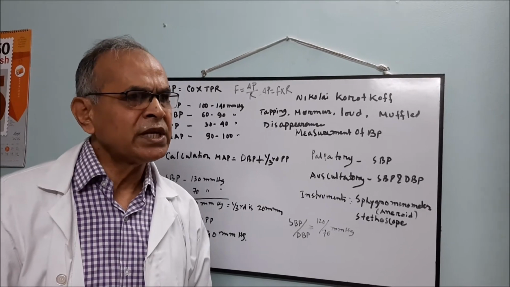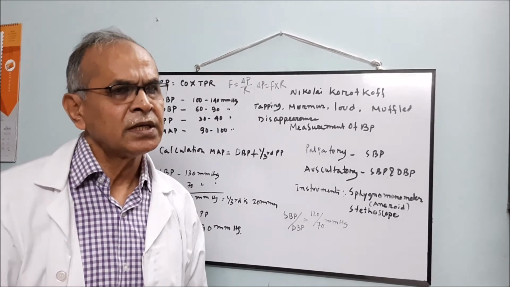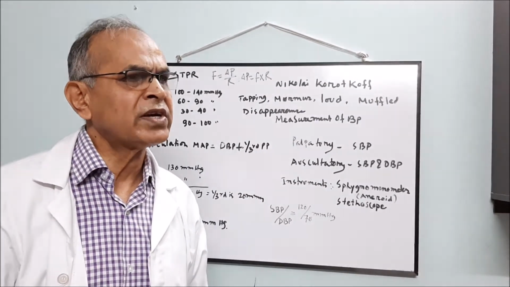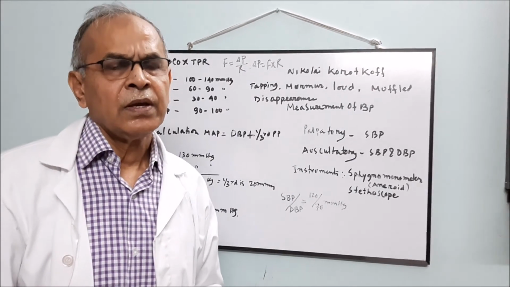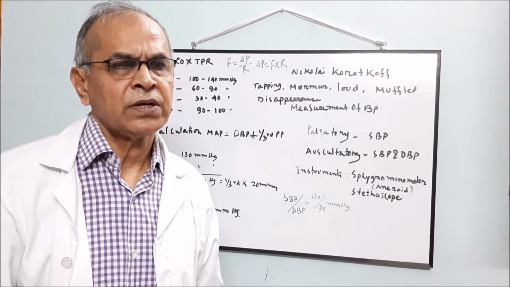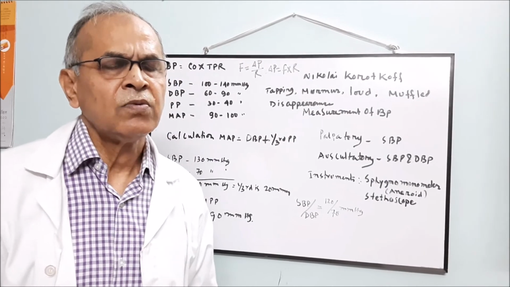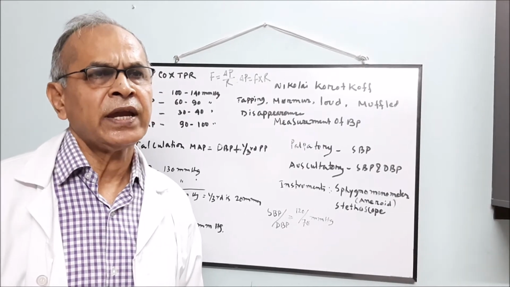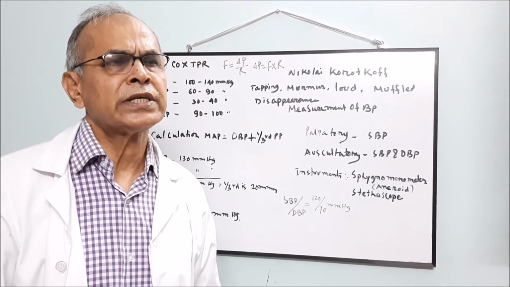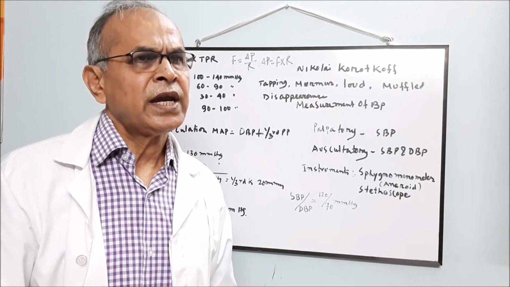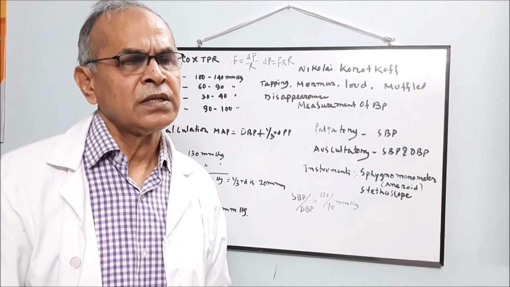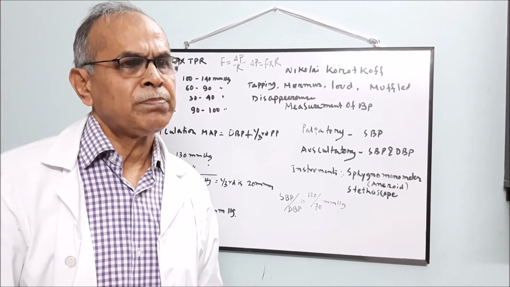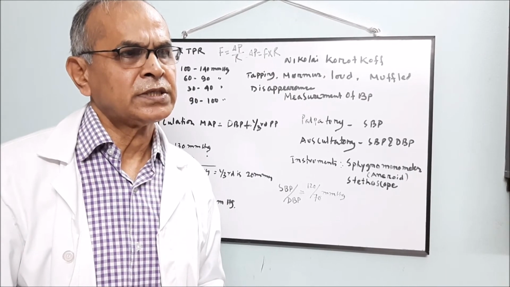What are the types of hypertension? One is essential hypertension, another is secondary hypertension. 95% of patients suffer from essential hypertension and 5% have secondary hypertension. What are the causes of secondary hypertension? One cause is the kidney, chronic renal failure. Another is endocrine glands. Which endocrine glands are responsible for hypertension? Adrenal cortex, adrenal medulla, and also toxemia of pregnancy, which is also called hypertension.